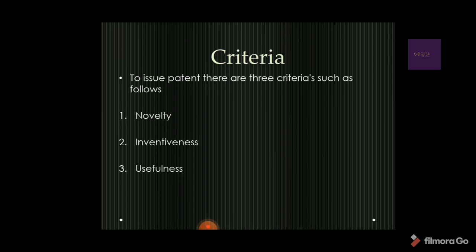In the next part we have to learn the criteria. For issuing or granting a patent, the inventor has to file an application to the patent office. After filing an application to the patent office, your invention has to follow three criteria, which are novelty, inventiveness, and usefulness.